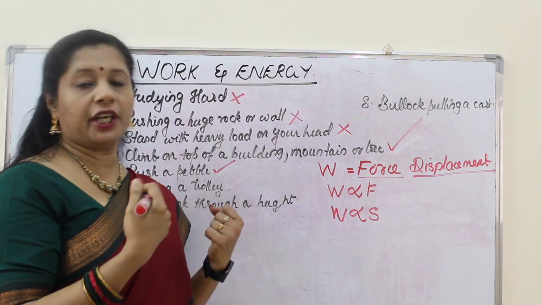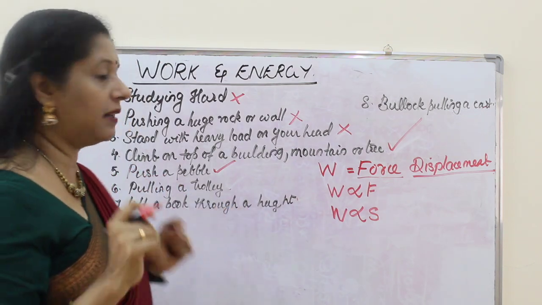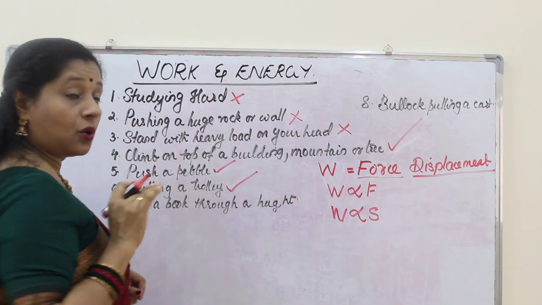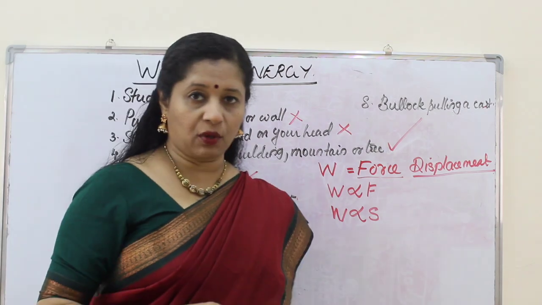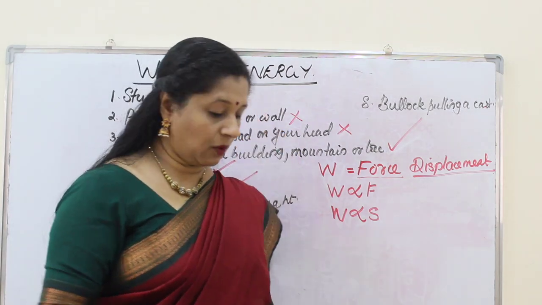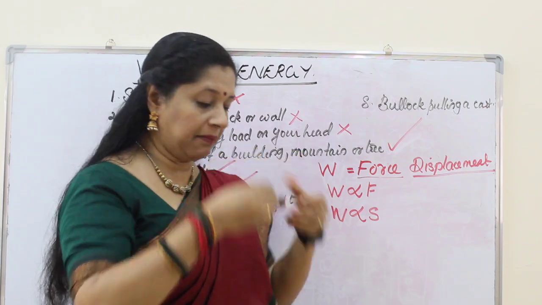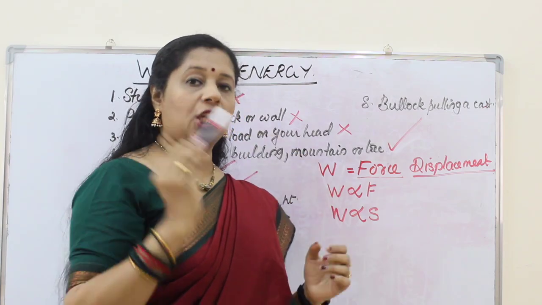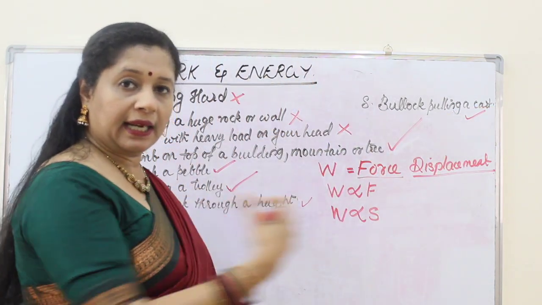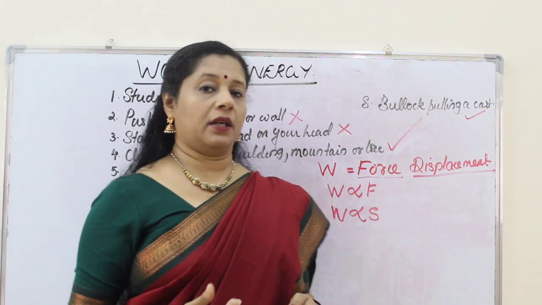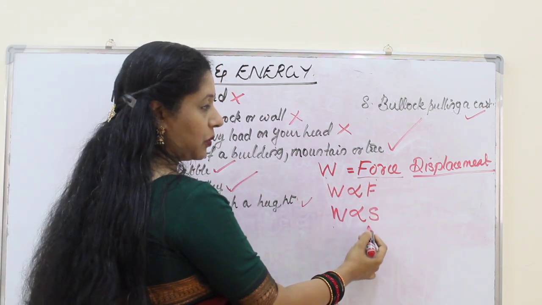Pulling or pushing a trolley, we do that during shopping. During that time we are applying force and displacement happens, the trolley is moving, so work is done. Lift a book through a height. This pen has fallen down, I am taking it, so I am applying a force on the pen. At the same time the pen is displaced from this level to this level. So work is done. A bullock pulling a cart, of course it is pulling and the cart is moving, so work is done. So here we can say work is directly proportional to force, work is directly proportional to displacement.